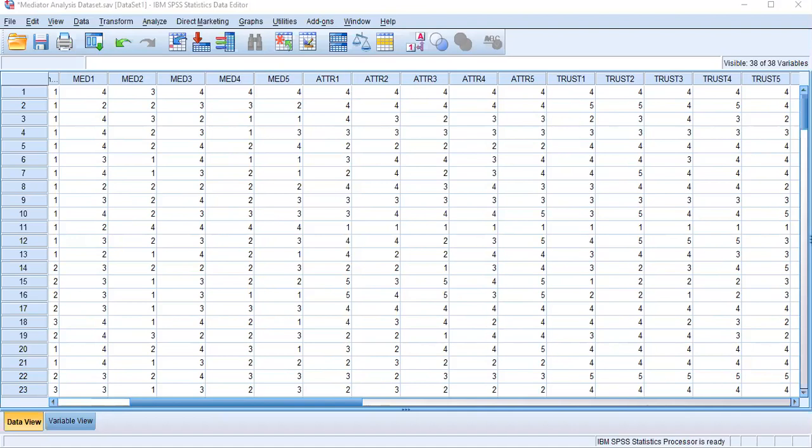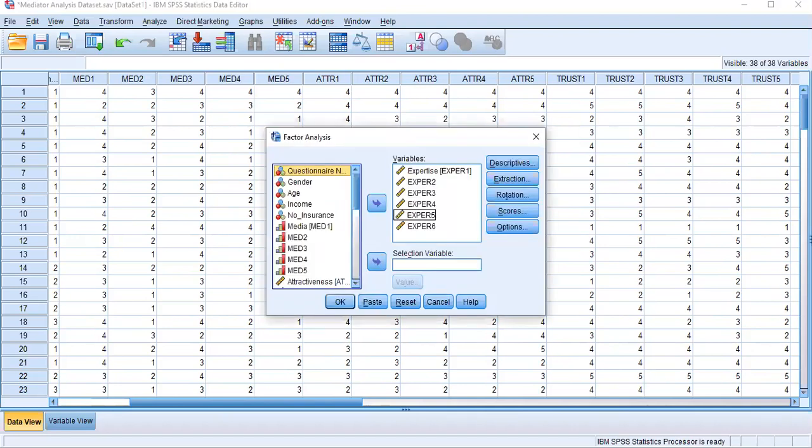Now let's see how to do your validity analysis. Go to analyze, and you can see dimension reduction. Under dimension reduction, the first command is called factor. Then we select factor.